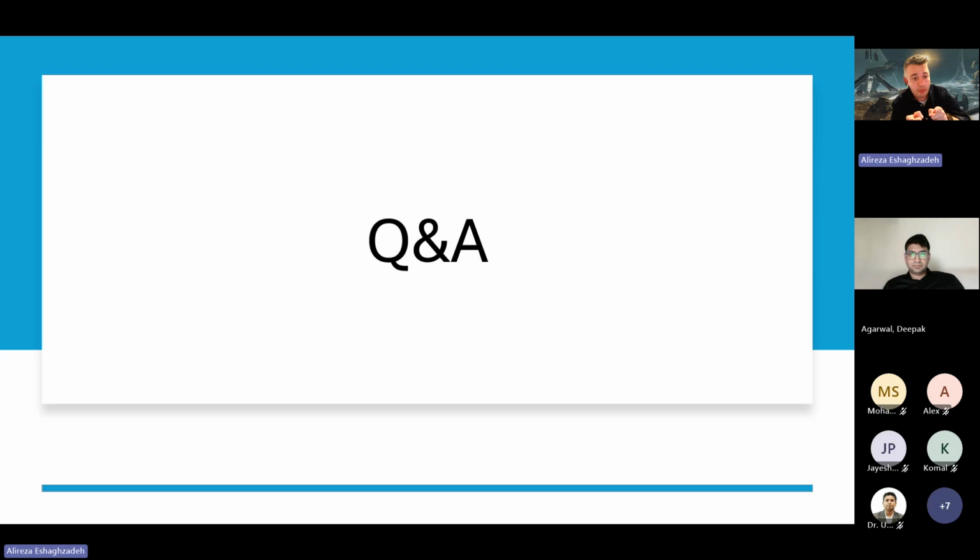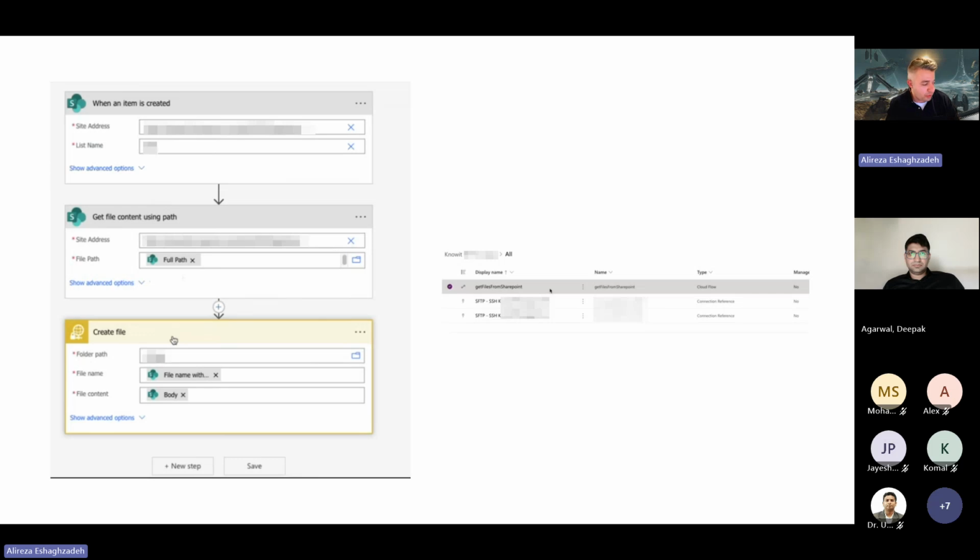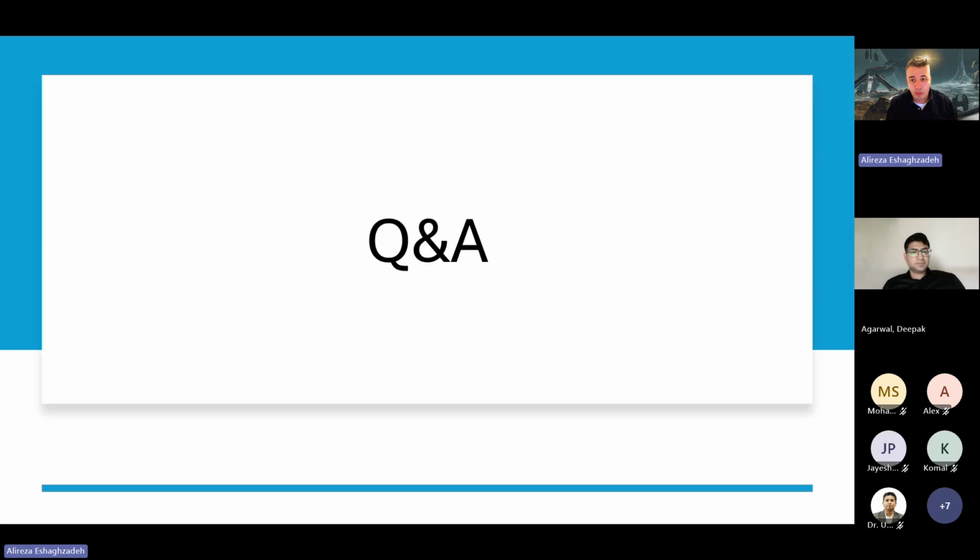okay, receive the file from the SFTP and put it in the SharePoint in this folder, and the same for the exchange file. So you can just define it. If I move back to my previous slide here, you can create this automation that defines where to create the file, where to put the file, where to read the file. But when it comes to SFTP, the main things you need are the username, password, and private key that you need to receive from the bank.